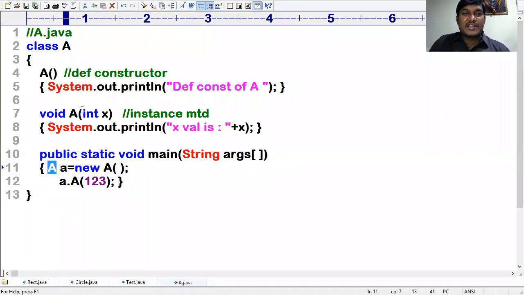So just as with constructor overloading, we have seen constructor chaining is the process of calling an existing constructor from another constructor of the same class, my dear.